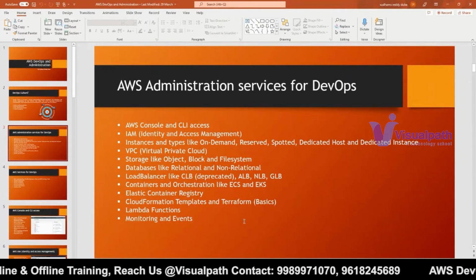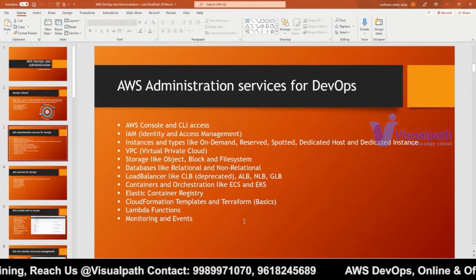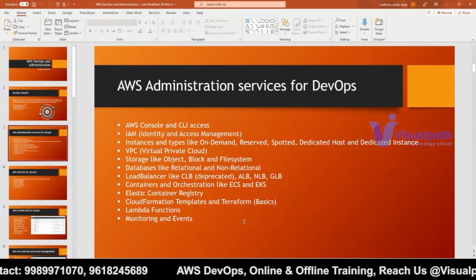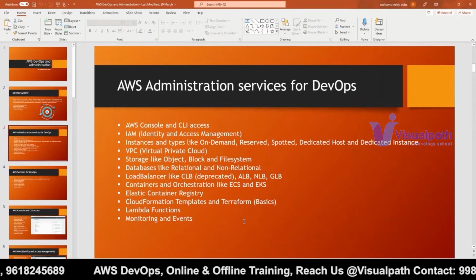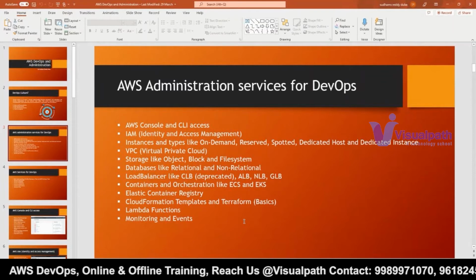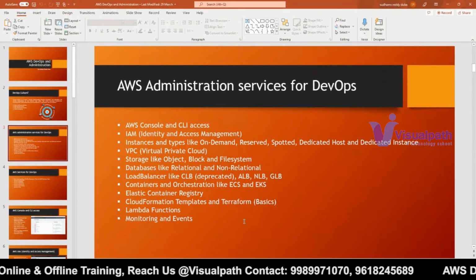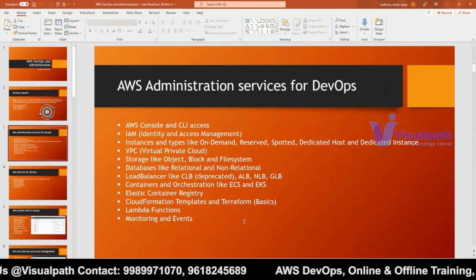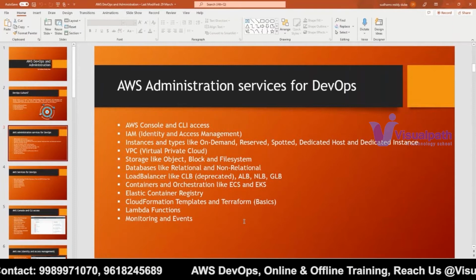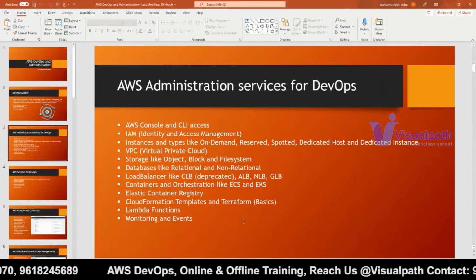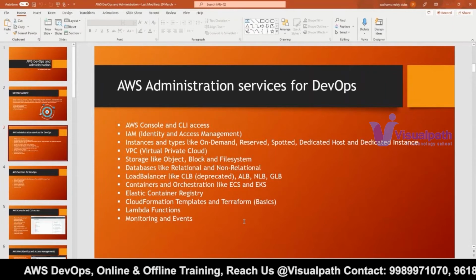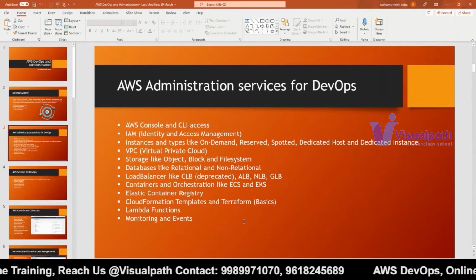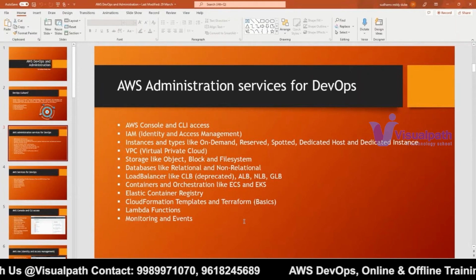After we learn these administrative services, we will learn about Jenkins. It is a CI/CD tool, an open source tool. Actually, it is not related to your AWS services. Why are we using that? Because AWS doesn't have proper CI/CD operations which we can do. That's the reason AWS relies on third-party tools like Jenkins, Travis CI or GitLab CI, whatever you want to use. Jenkins is the preferred one. So that's the reason why we are learning Jenkins as a part of this DevOps course.